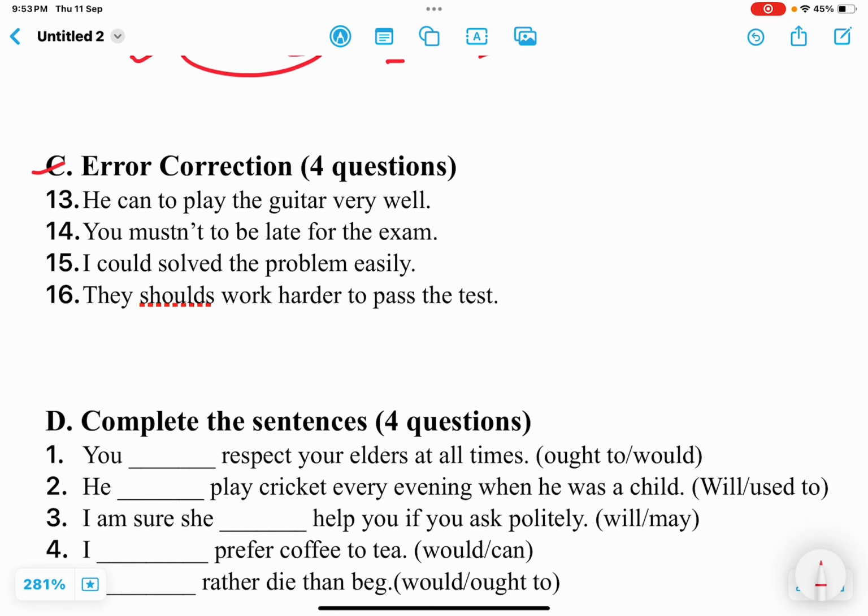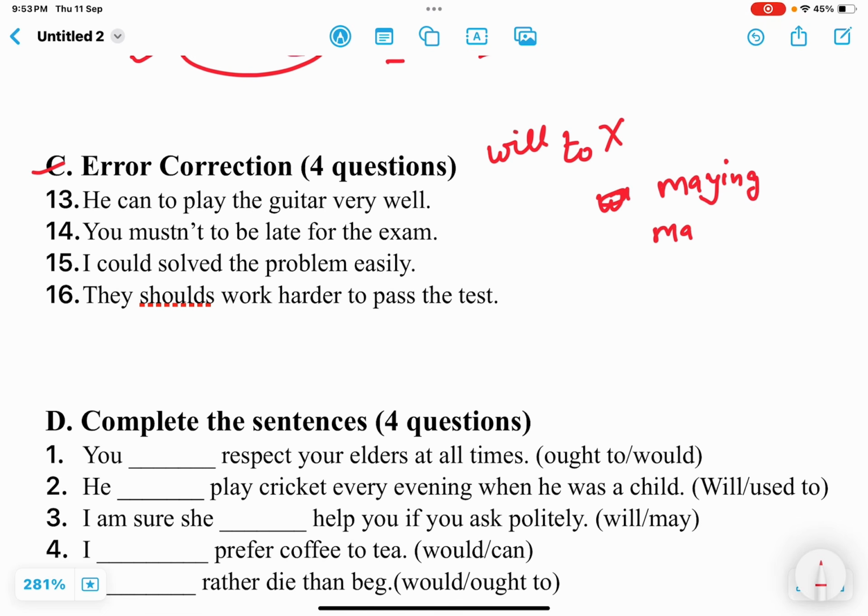Next is error correction. This type of questions will not be there in your exams, but here it is to make you clear about some facts about modals. Okay, with modals we never use to. For example, will to, can to, may to, this is not correct, this is wrong. Okay, next we never use ing with modals, like maying or coulding, woulding, like this.